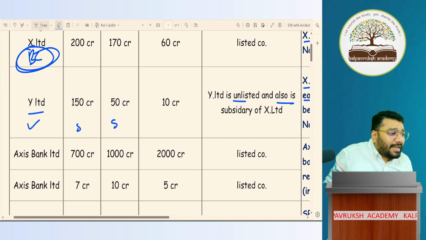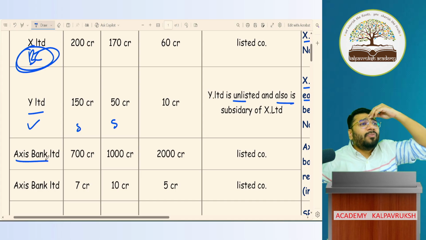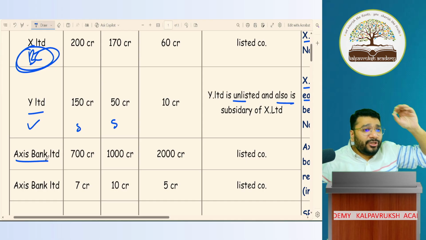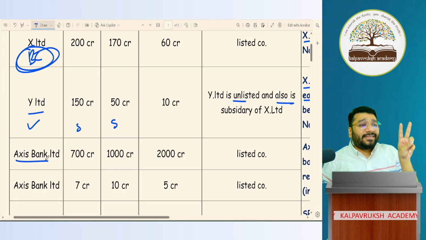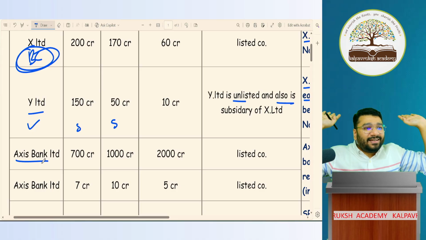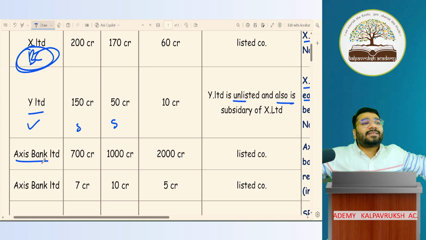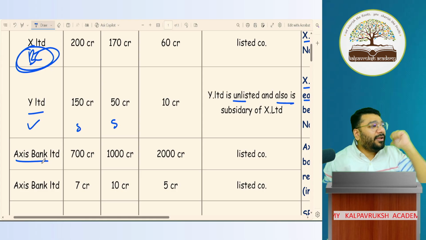Now, Axis Bank Limited. Axis Bank. Nothing needs to be checked. Banking companies and insurance companies are kicked out of two places. Super big also kicked, small also kicked. In both S's they are kicked. Super big stands for S, S means super big, S means small. In both S they are kicked out. So where will they go?